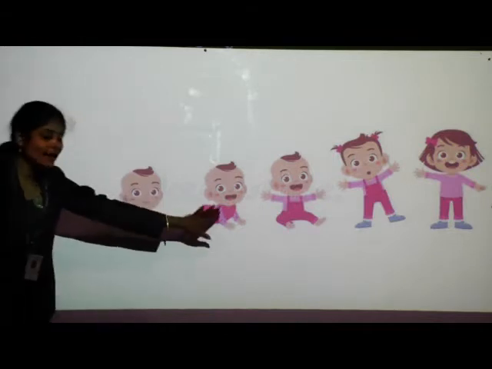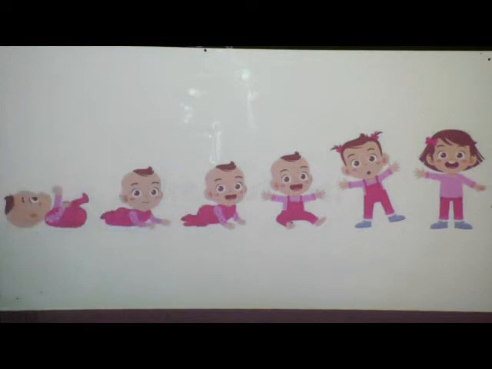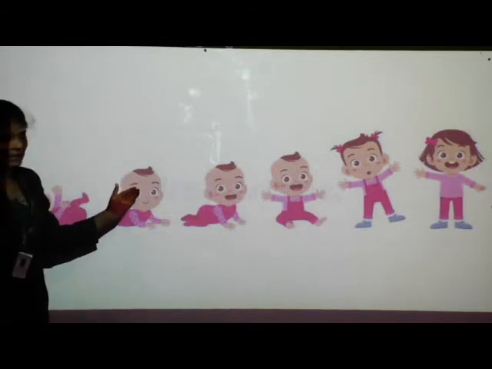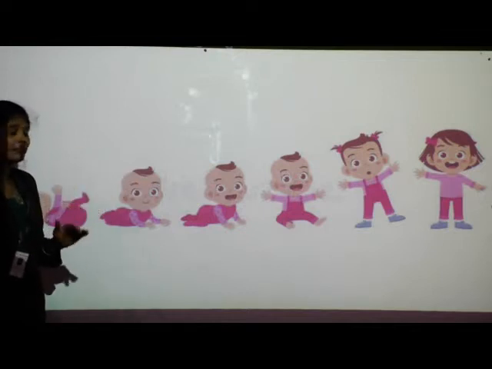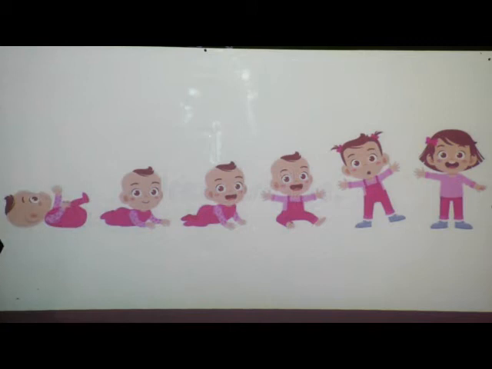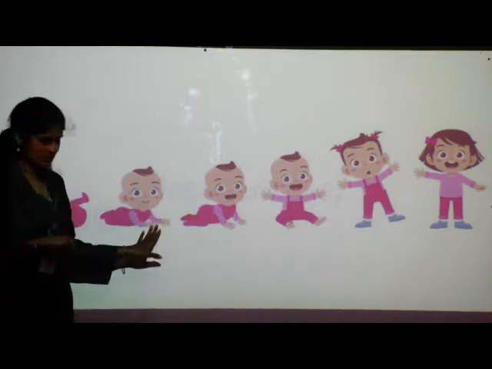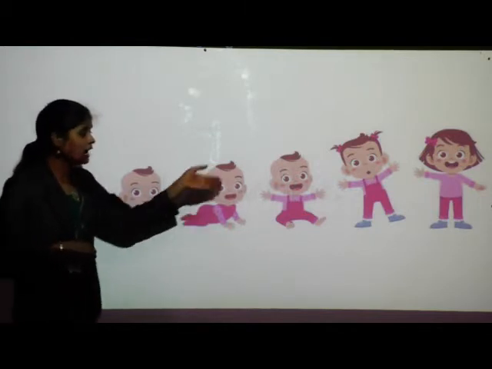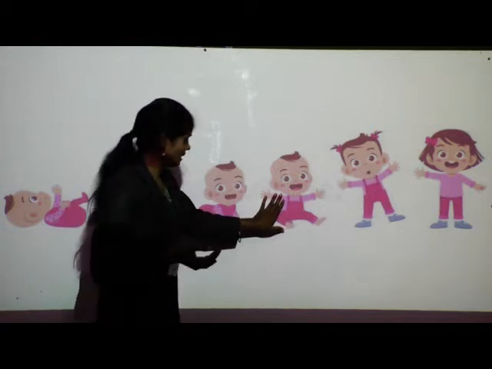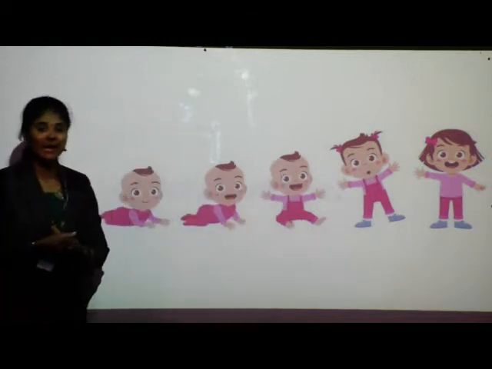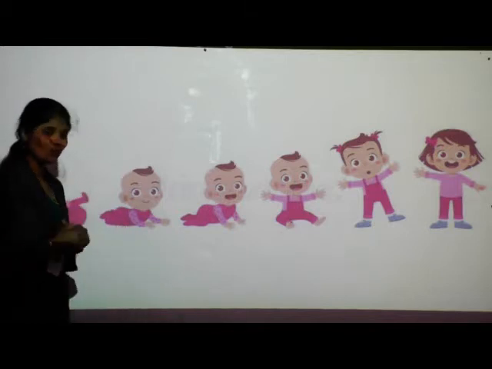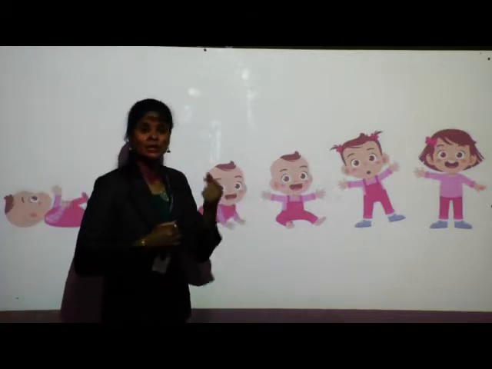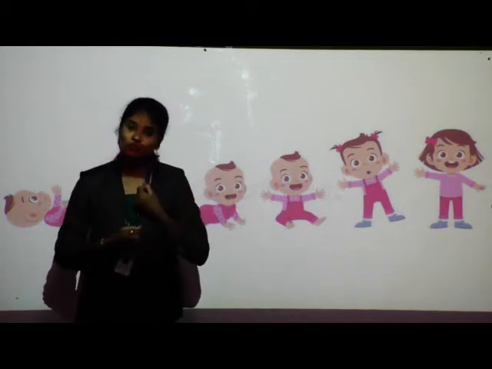See in the next two pictures, as the days pass or the months pass, the baby has grown a little bit and now the baby is able to travel on the ground. Can you see in these two pictures? The baby is able to crawl on the ground. After a few days or a few months, can you see here? The baby is able to sit or utter some simple words.